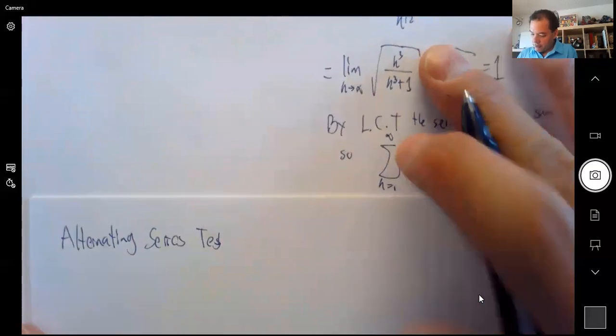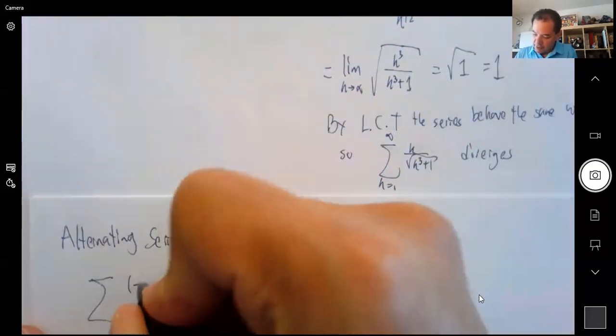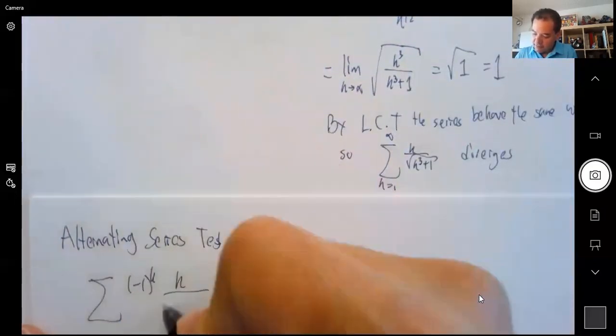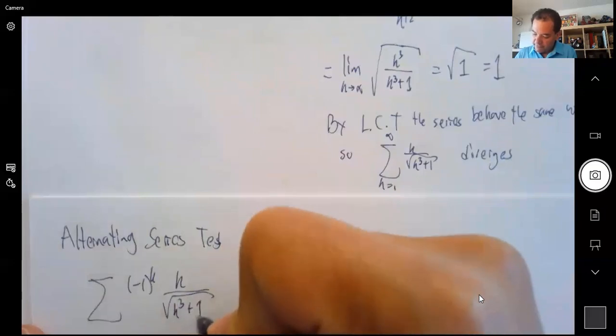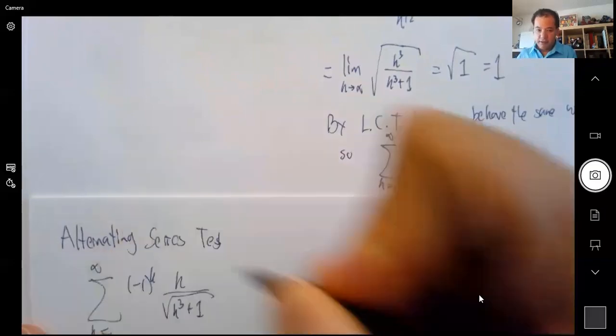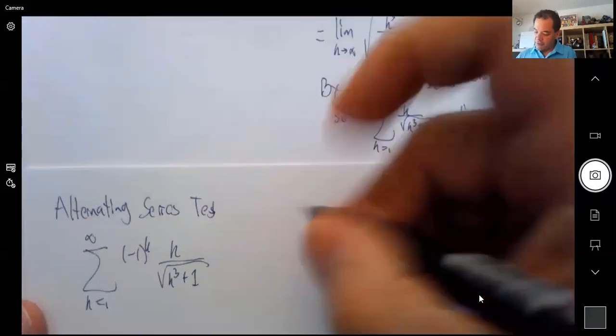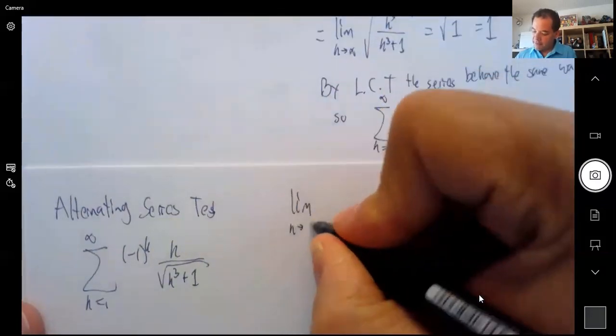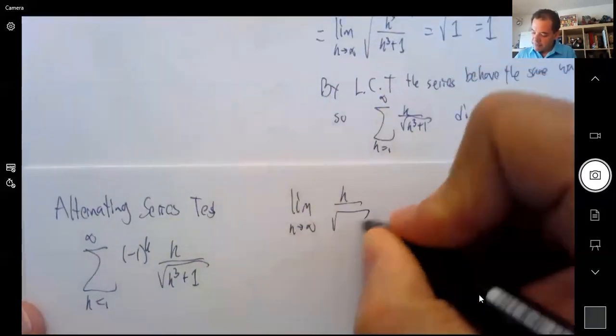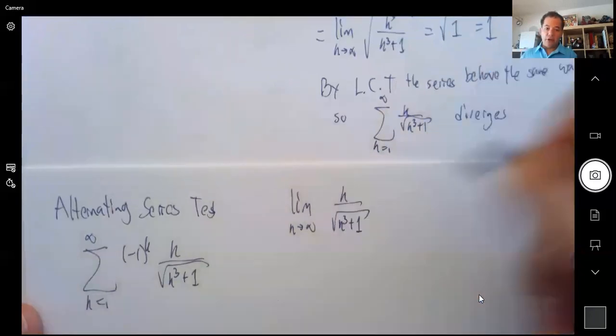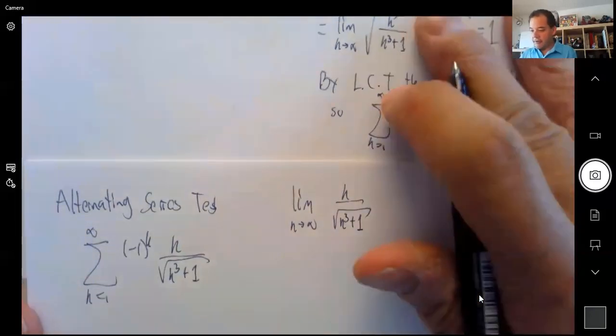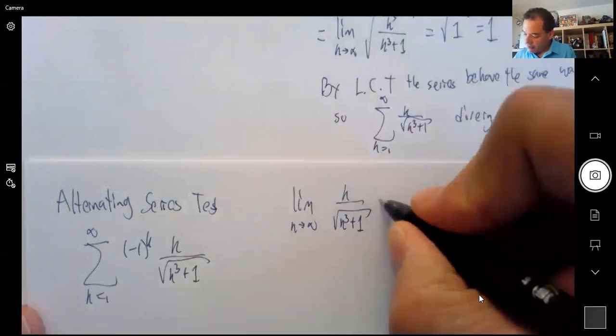Okay, so we need to do this one, negative 1 to the k, square root of k cubed plus 1, from 1 to infinity. So we need to check two things. First, the limit. Always start with the limit. Is this limit 0? Because if this limit is not 0, you're done. It diverges, right, by the divergence test. So what is this limit?